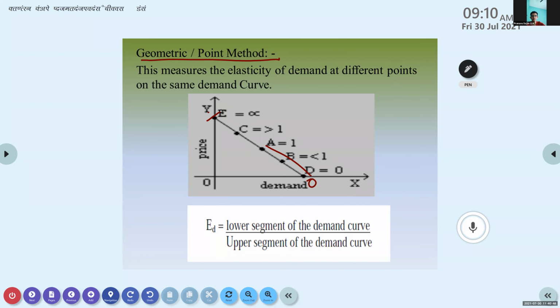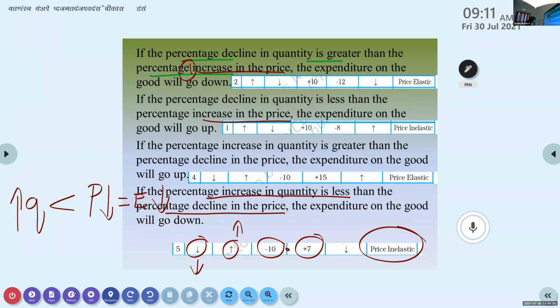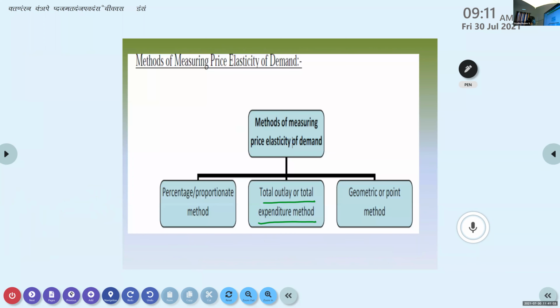Point method. Okay. So these are the 3 methods through which we can find elasticities of demand. Now, with this, we finished our portion. Today, whatever I taught, just once more, we'll just go through.